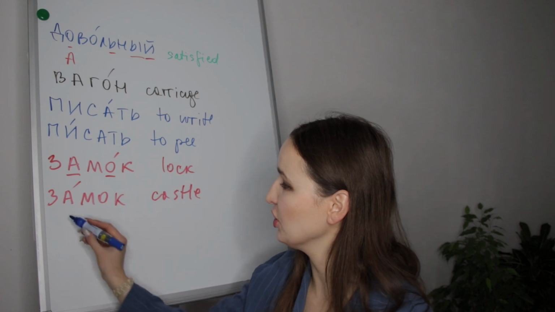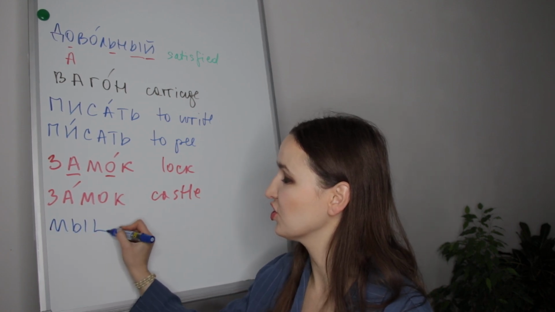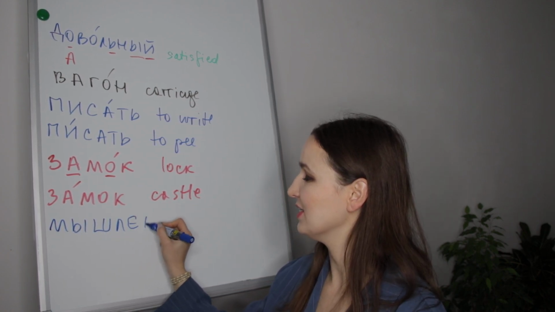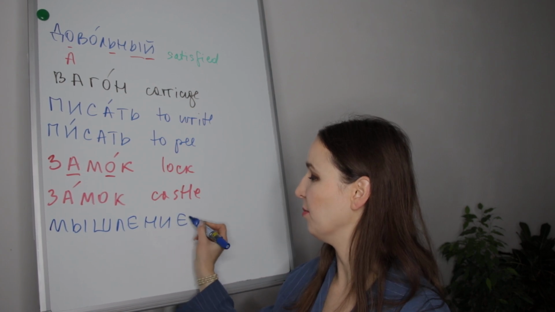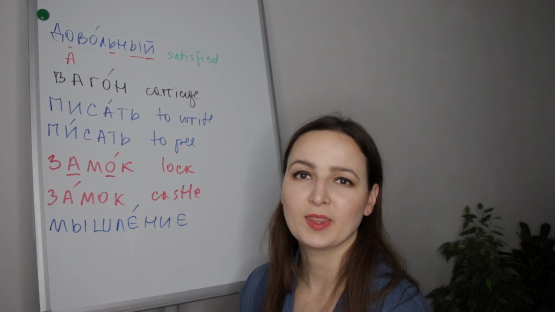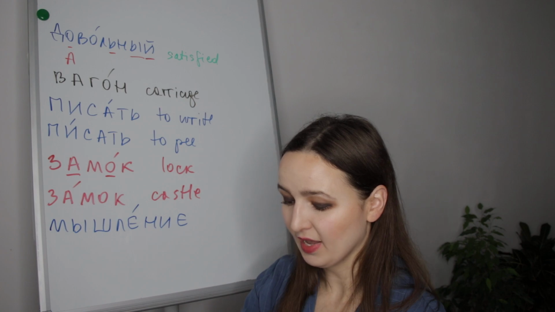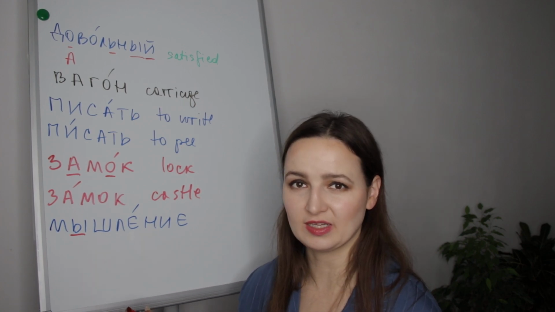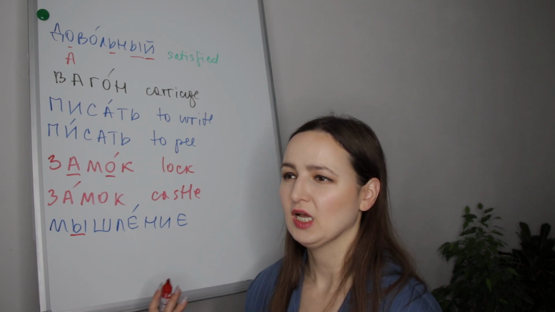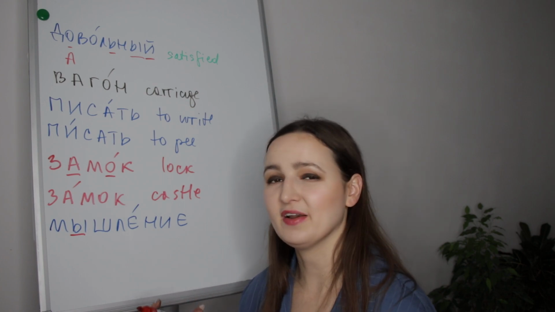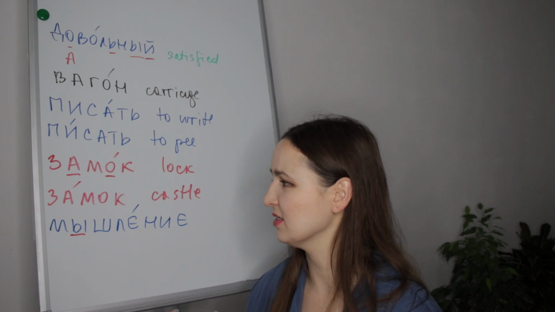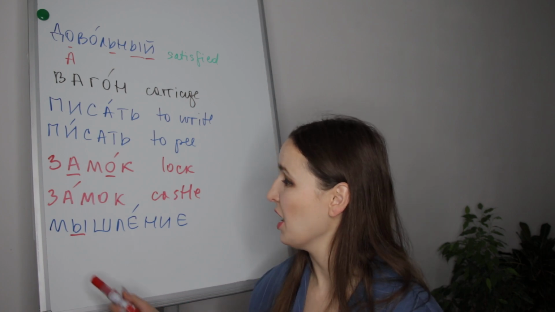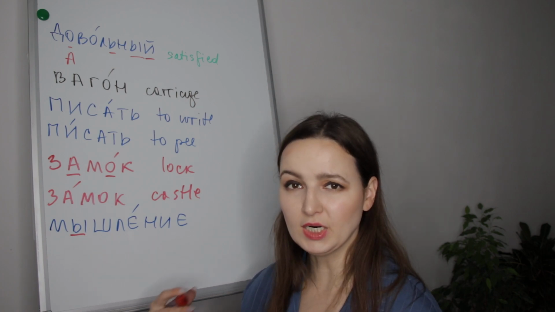мышление. Давайте напишем мышление. Мышление. Again, here we have «ы», that is sometimes difficult to pronounce, especially to American English speakers.